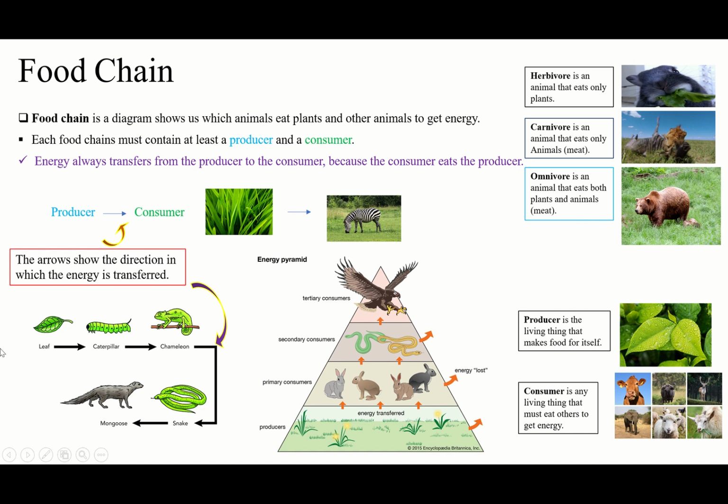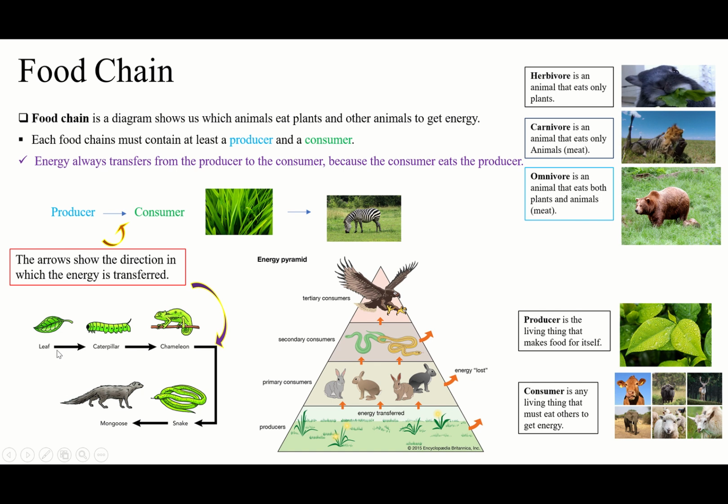And if you look here, guys, you see the leaf. Look at the arrow. By the way, don't be confused by the name of the animal. Even if you don't know the name of the animals, the arrows are going to tell us which one will eat the other one. Leave the name of the animals. Okay, let's say we have A, B, C, D, E, F, G, like that. Let's say we don't have the names of the animals. We say where energy moves from what to what, from A to B or B to D, D to F. Okay, leave the name, just focus on the arrows.